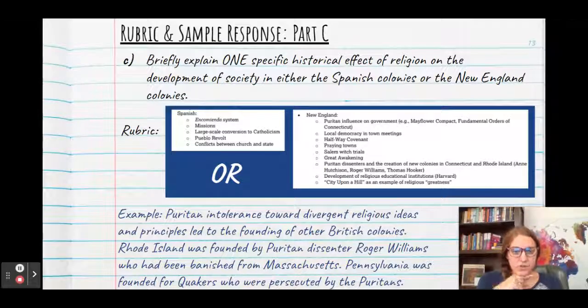Puritan intolerance toward divergent religious ideas and principles led to the founding of other British colonies. Rhode Island was founded by Puritan dissenter Roger Williams, who had been banished from Massachusetts. Pennsylvania was founded by Quakers who were persecuted by the Puritans. So once again, I had enough time where I provided two examples just to ensure that if one was wrong, I could still get the point.